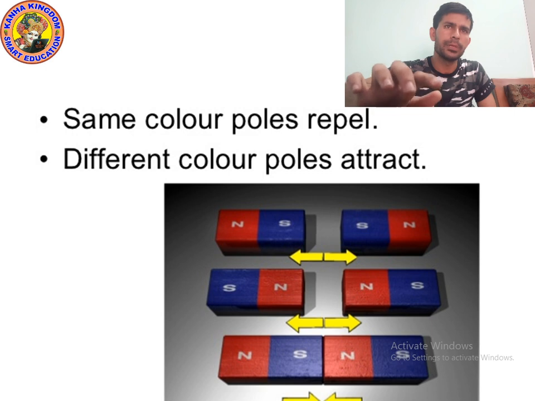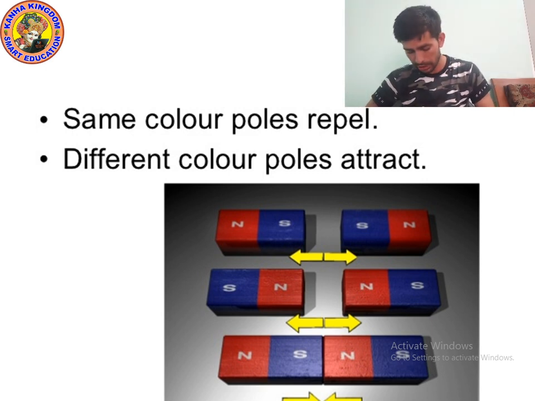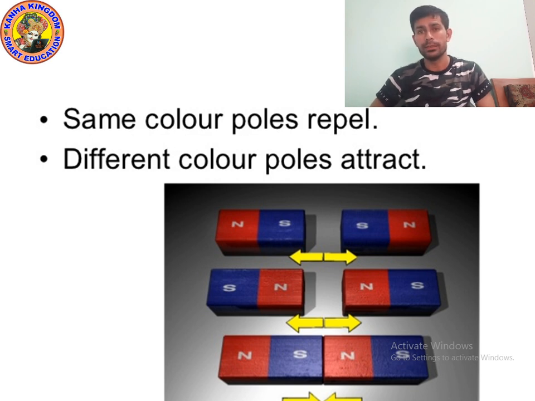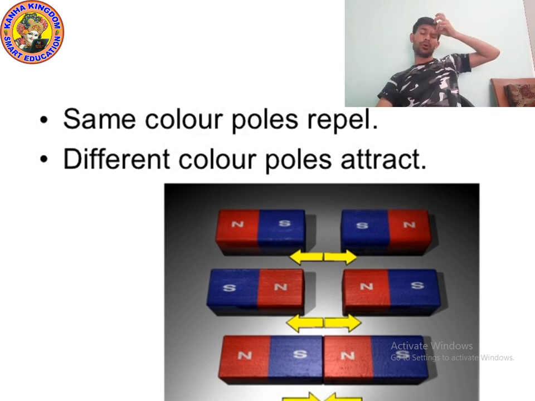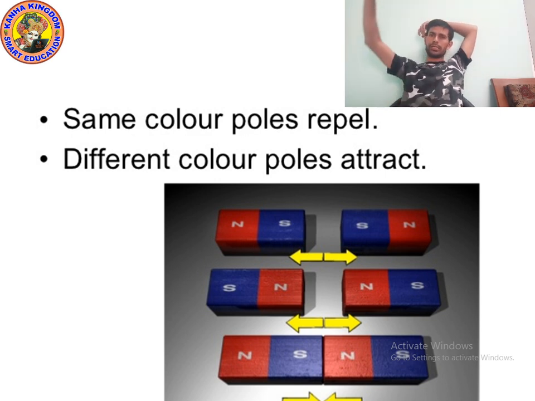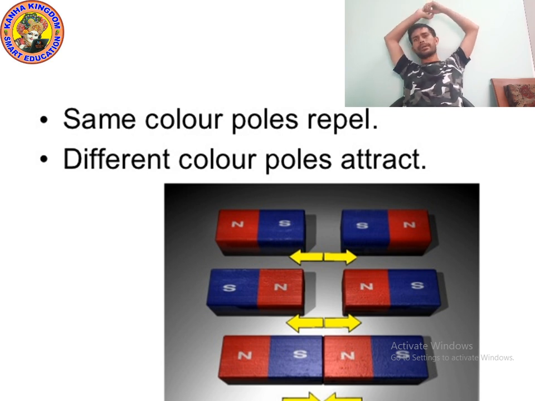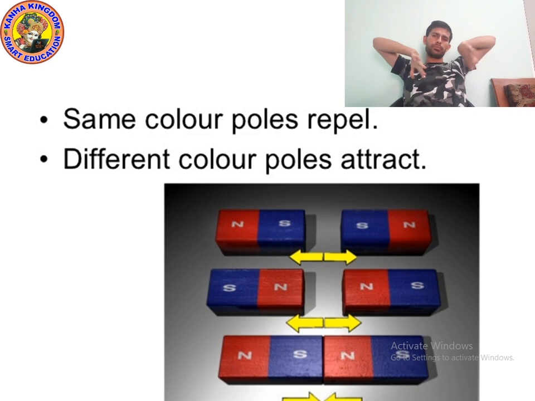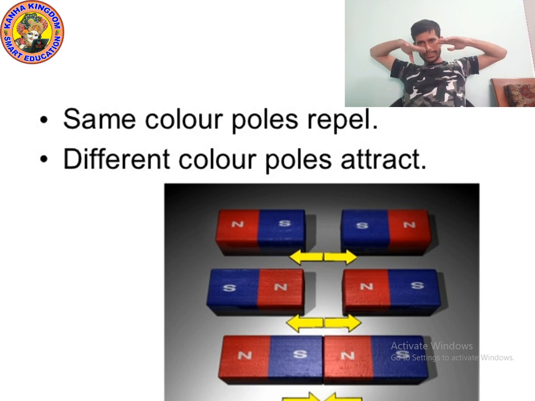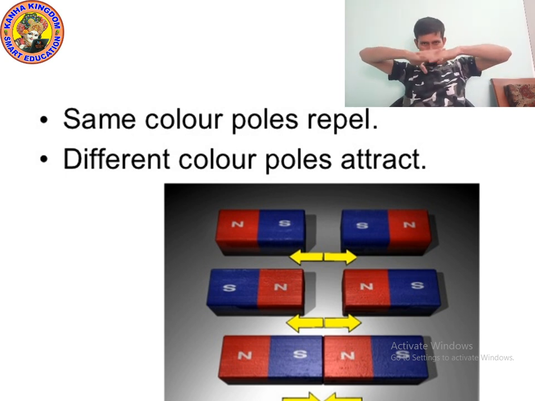Can you see the picture? You know, kids, pole means north pole and south pole. Poles can either repel or attract each other. Repel means they go far away from each other. Suppose these are two magnets. If they have the same pole, they will repel each other. If they have different poles, they will attract each other.